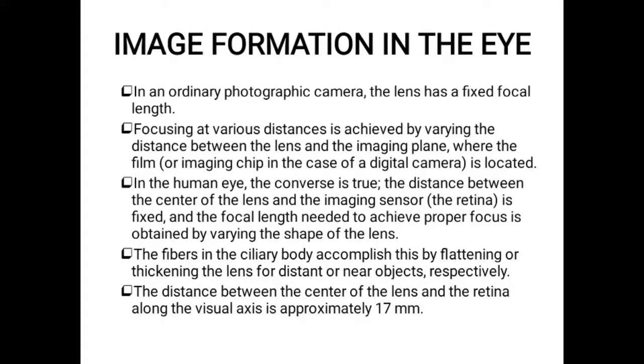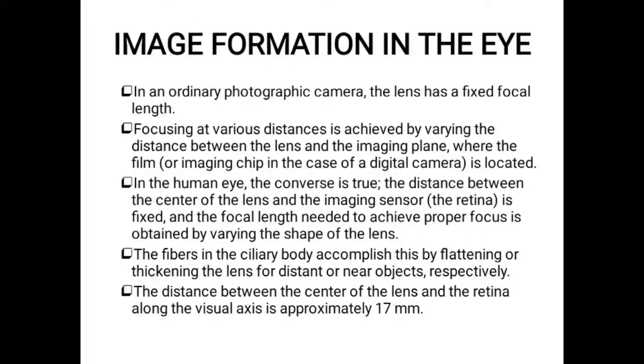So the focal length can be varied with the help of the expanding and contracting of the lens. Whenever our lens expands or contracts, the focal length will vary.